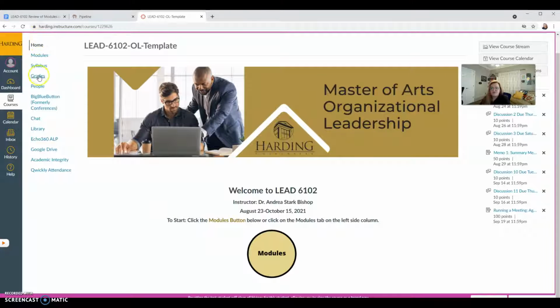You can also use the menu here: modules, syllabus. You'll have grades, not that first week, but later. This is how you access the other people in your class. On the right-hand side, you will see a list of upcoming assignments. So this is a good way to keep track of what's coming up next.